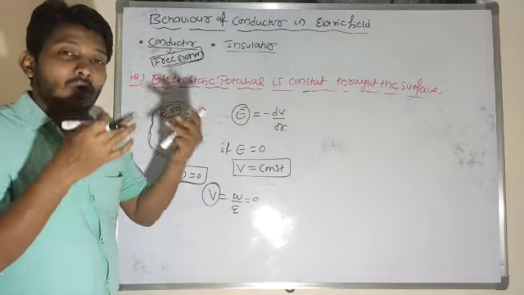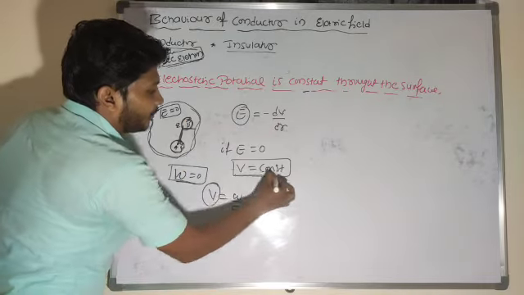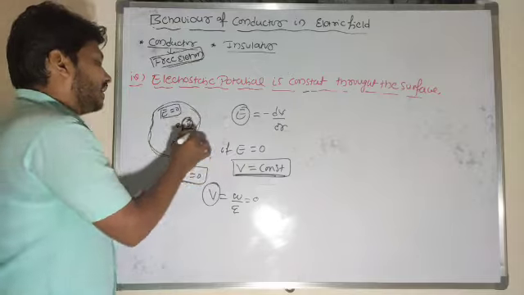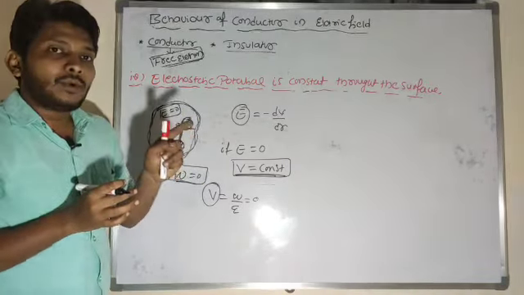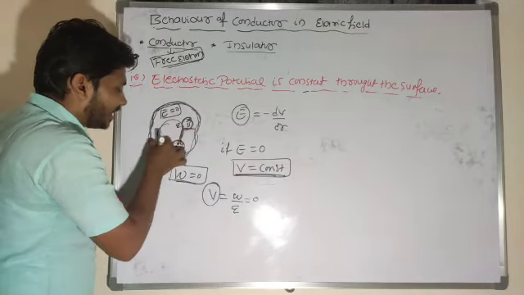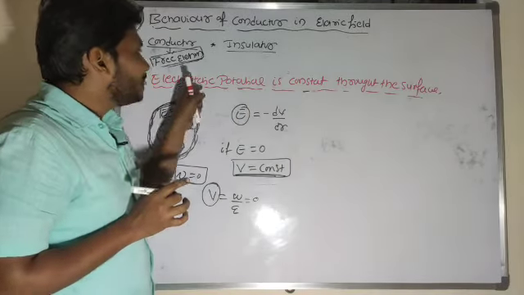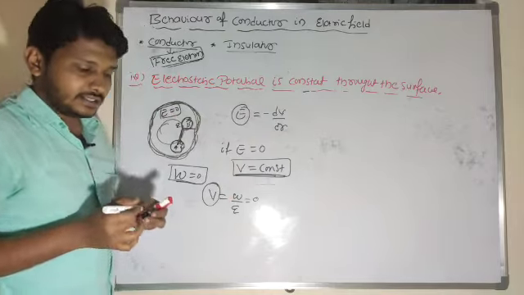If there is no potential difference, potential is the same at every point. So potential value will be constant throughout the conductor as well as on the surface of the conductor. Remember the point here, electrostatic potential is constant throughout the surface.